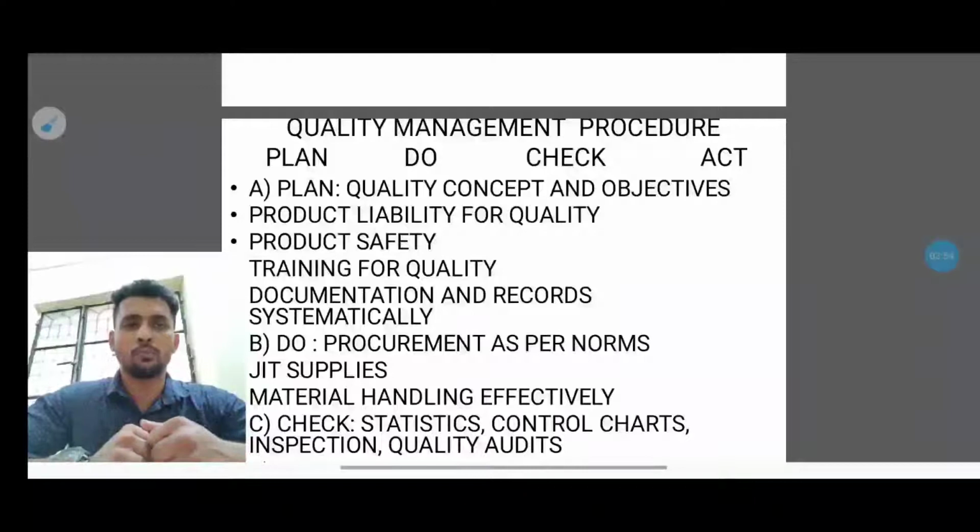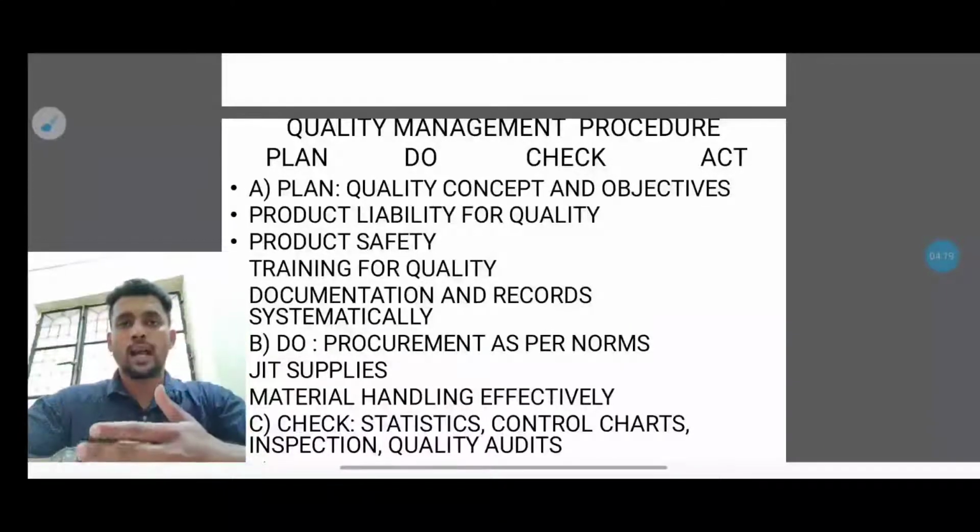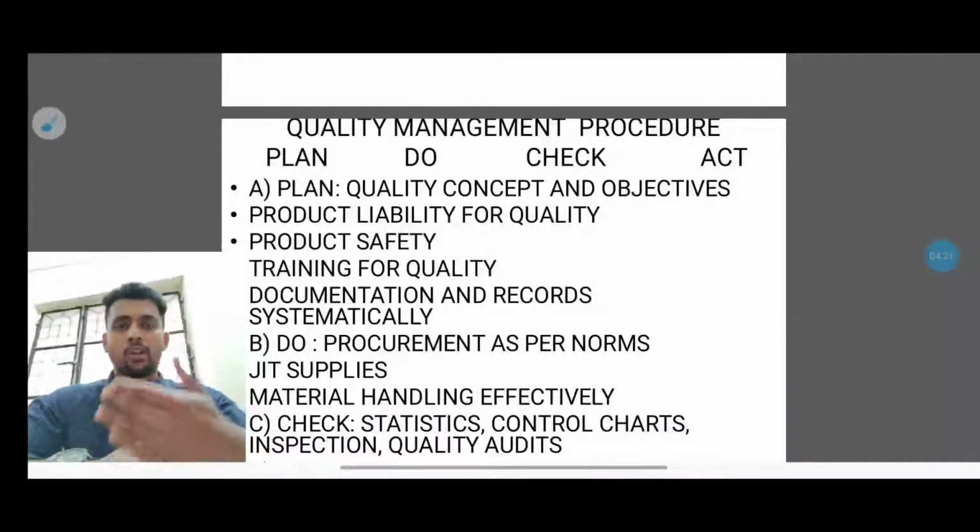The next one is Do: procurement as per norms, and JIT supplies. Procurement as per norms is nothing but acting according to the norms, the terms that have been set by the company. The next one, JIT supplies, is just in time. If the consumer requires a product, it has to be delivered on time. If it is delayed, that acts as a negative impact and gives negative scores for the company.